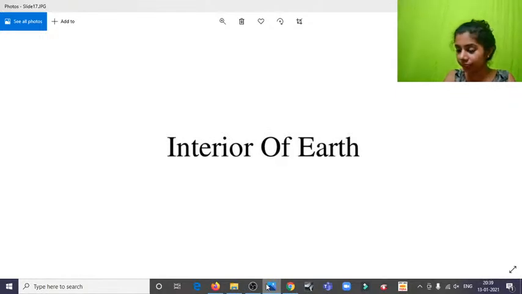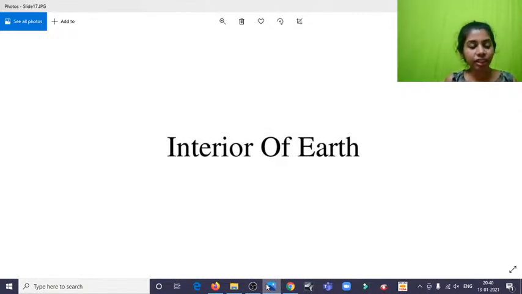Welcome to the session. Today, like I said, and I'm just repeating myself for the sake of the students as well, we will be discussing the interior part of the earth. The interior part is pretty much complicated. The more we go deeper, we're going to find a series of changes or transitions of layers, like we said in the atmosphere, where after the troposphere we have the stratosphere. We have a shift in terms of density, temperature, and even in the compositions of the air or gases being present. The same goes in here.